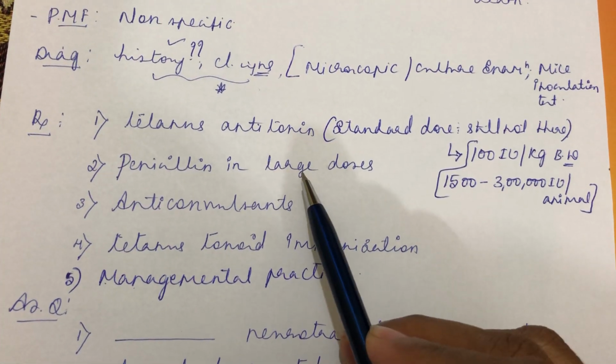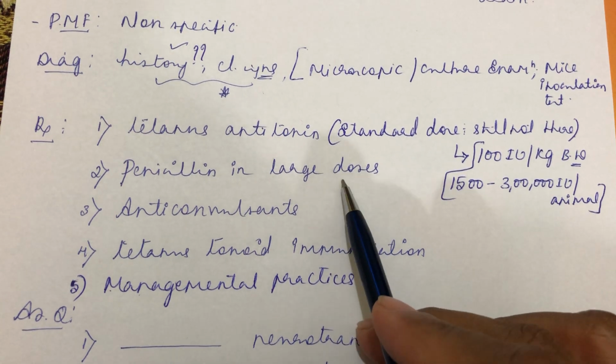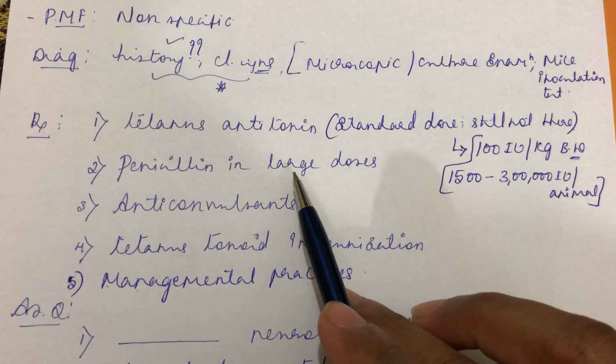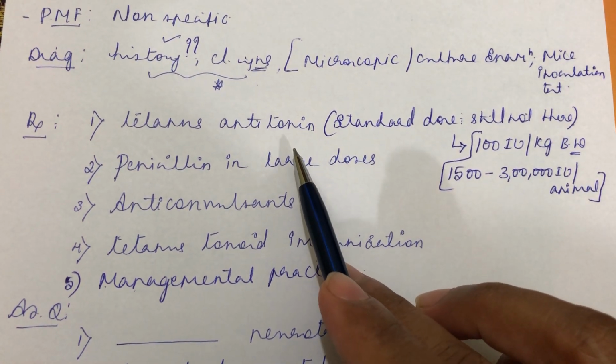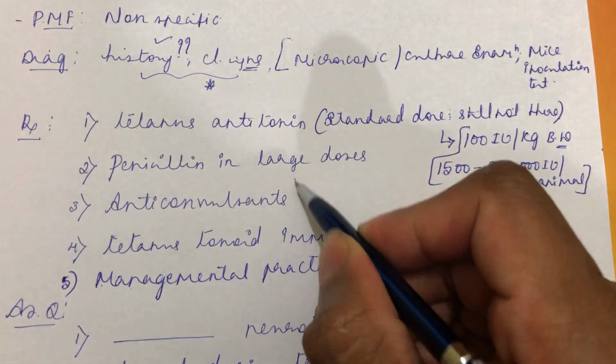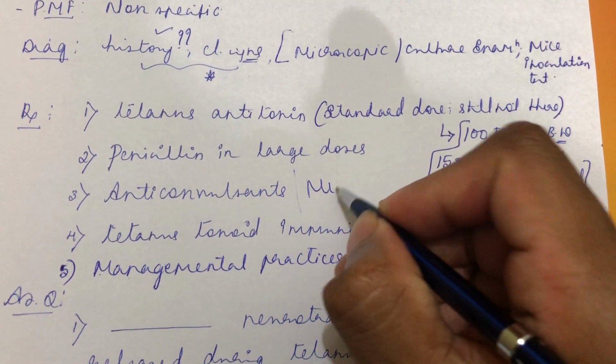Then penicillin in very large doses you have to administer. You can also go for long acting penicillin, benzathine penicillin through the IM route. Then, rather than an anticonvulsant, you can go for a muscle relaxant.